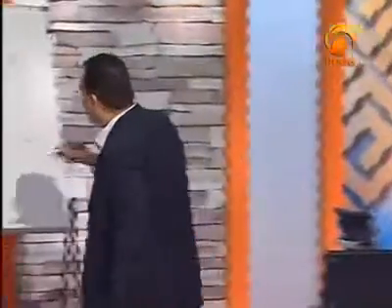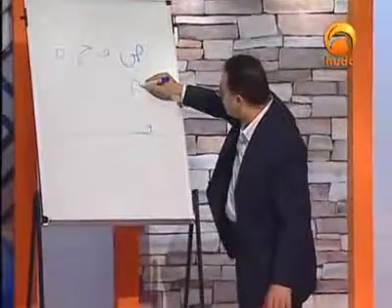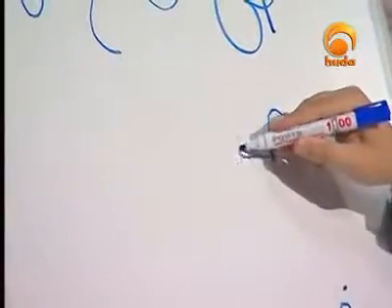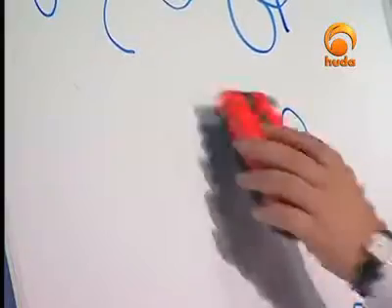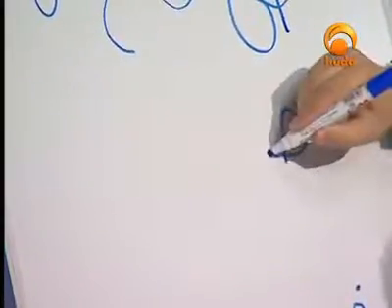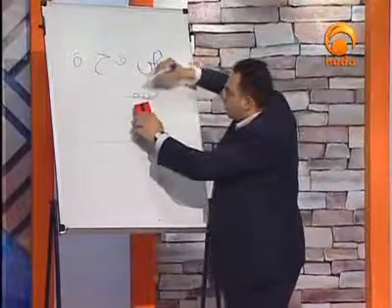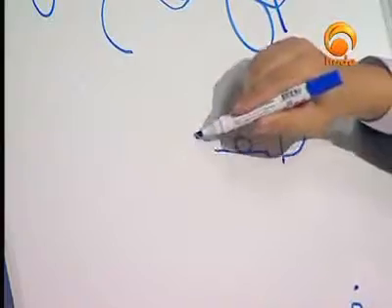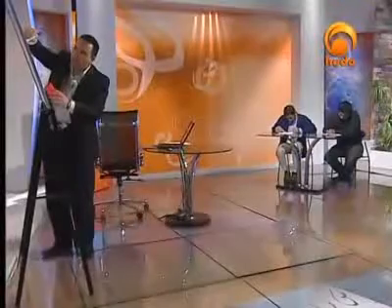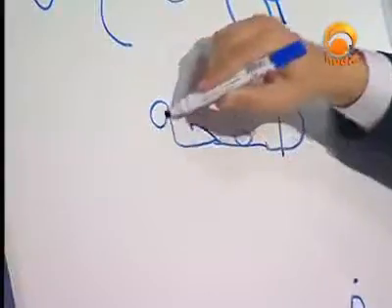Have a look at this. Please follow me in writing this. So I will start with sa, a big loop, make a small hook, make fa. This is my point. So you make a kind of a big loop here, combined together from the left side to the right side, and you connect fa here with the following one, which is ha with a small hook, and then you make a kind of a short line to make ta marbuta.